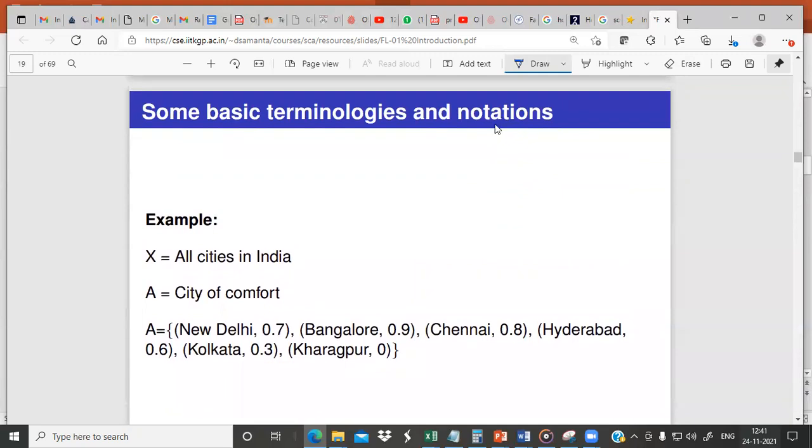So here is an example, similar to one we have discussed previously. Say X represents all cities in India and A represents the comfort of a city. So now A is a fuzzy set which represents the comfort of different cities. So A is equal to New Delhi 0.7, Bangalore 0.9, Chennai 0.8, Hyderabad 0.6, Kolkata 0.3, Kharagpur 0. We are assigning membership values which represent the degree of comfort of these cities.